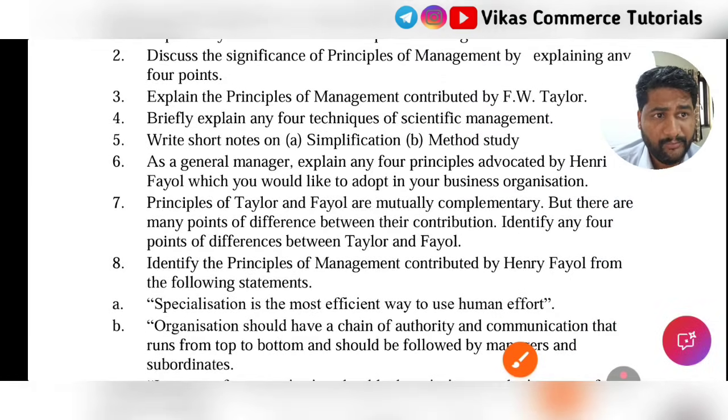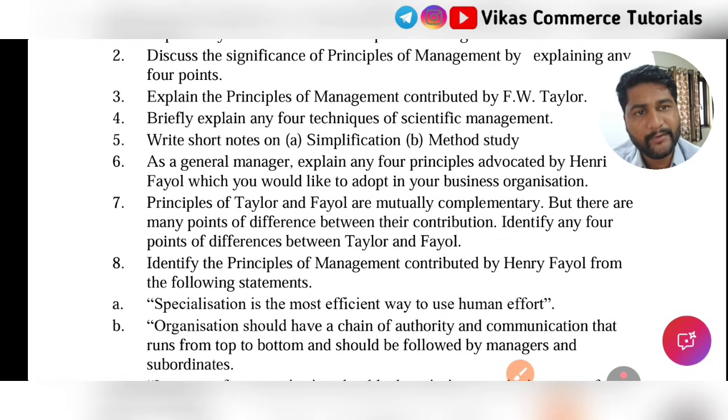Another important question they have not mentioned here, but try to remember the 14 principles given by Henry Fayol. If not 14 principles, at least 10 principles of Henry Fayol you should remember. One, F.W. Taylor's 4 principles with points and explanation. Henry Fayol's 10 principles, but only points without any explanation. And any 4 techniques of scientific management. Question number 3 and 4 are the most important. If you have time, Henry Fayol's 10 principles, that too only points without any explanation.